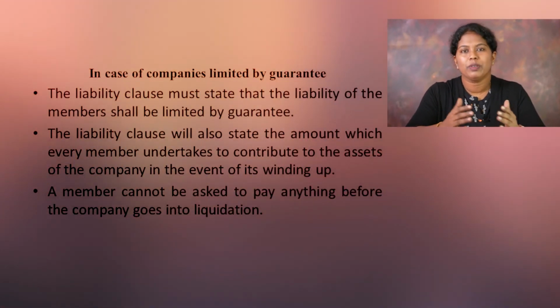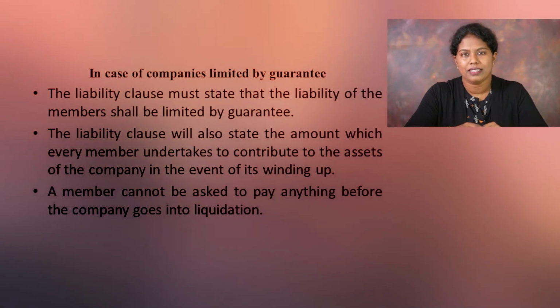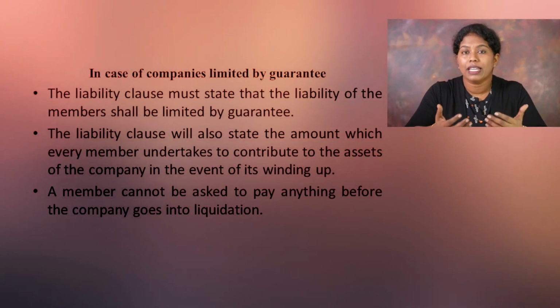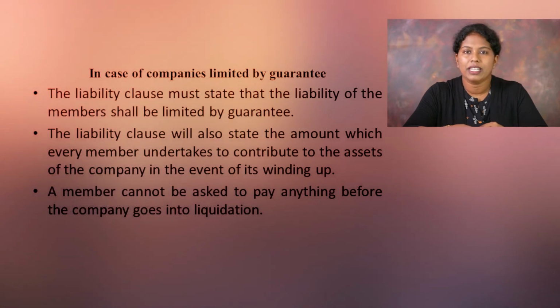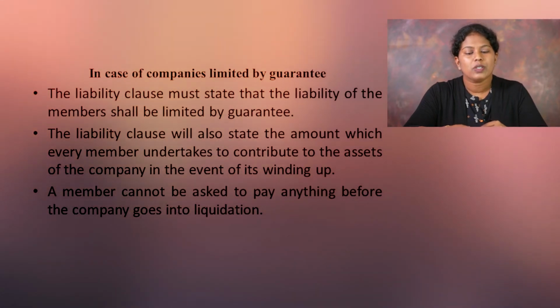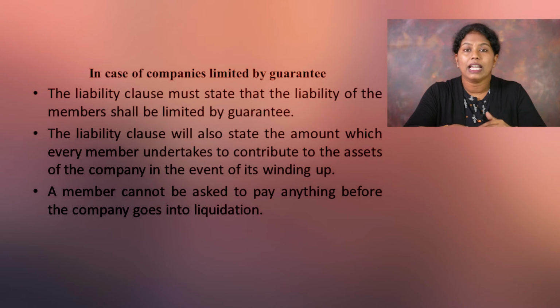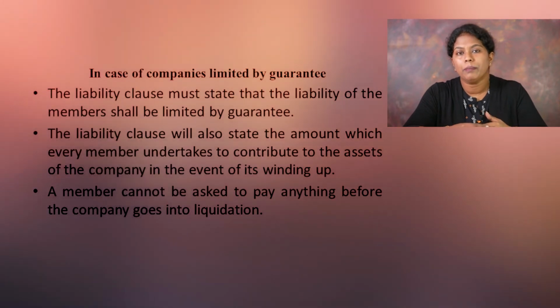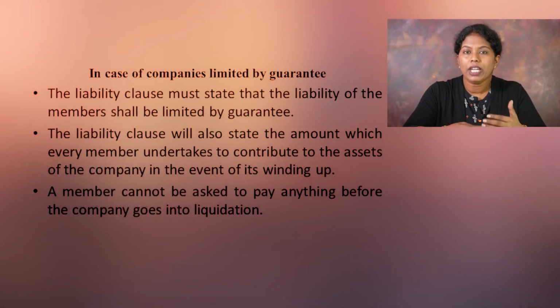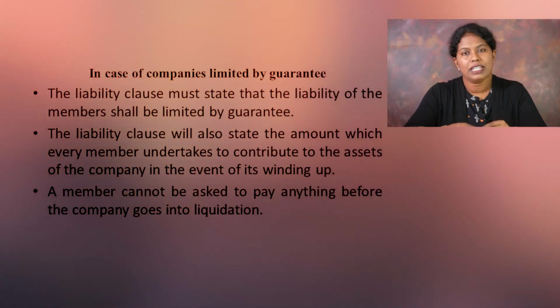So, in case a company is limited by guarantee, again the liability clause of the Memorandum of Association should state that the liability of the members is limited by guarantee. Guarantee means the amount that they have promised to give at the time of winding up of the company. So, the liability clause will also state the amount which every member undertakes to pay towards the company at the time of winding up of the company.